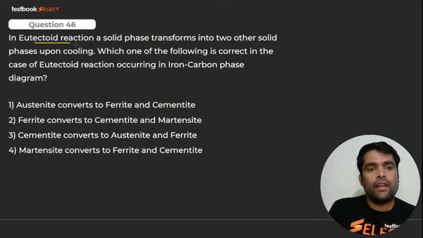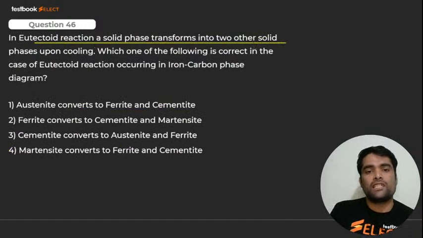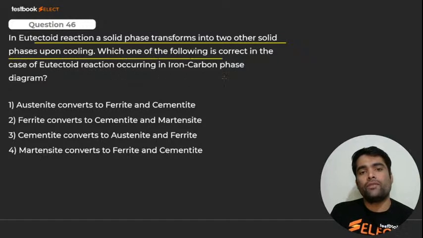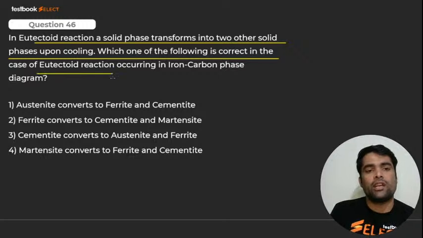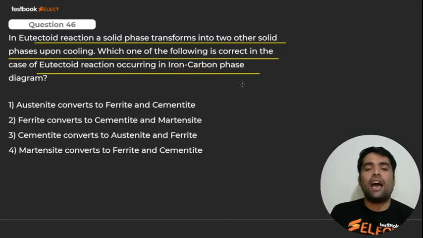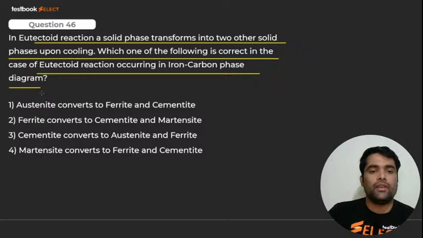In eutectoid reaction, a phase transforms into 2 other solid phases upon cooling. Which one of the following is correct in the case of eutectoid reaction occurring in the iron carbon phase diagram? My dear, please tell me. Yes.